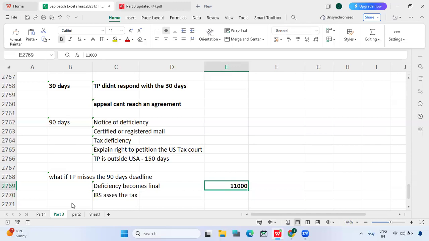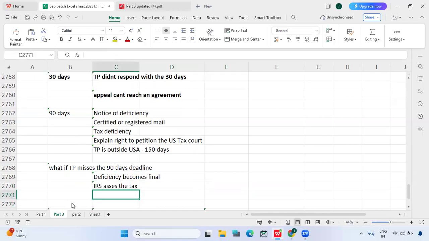That means the IRS has complete rights to collect the money from you. And the taxpayer will lose a right. Which right will he lose? He will lose the US tax court right.